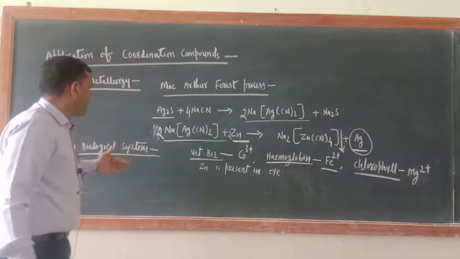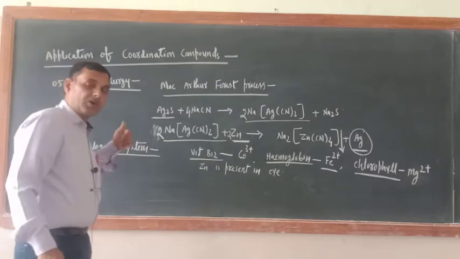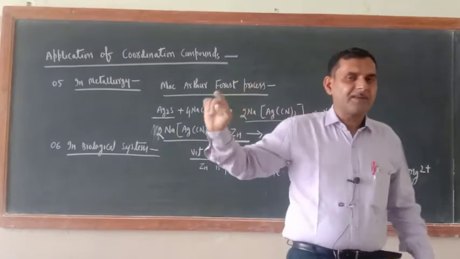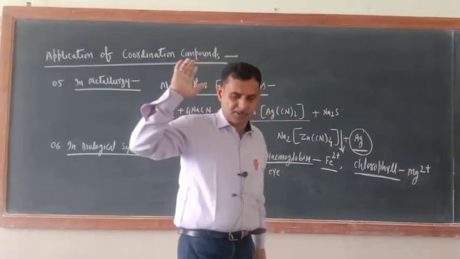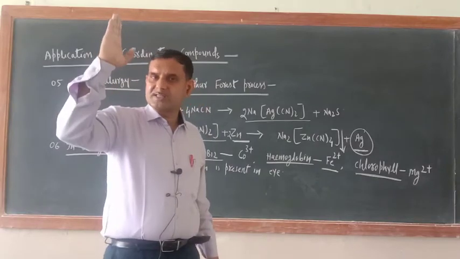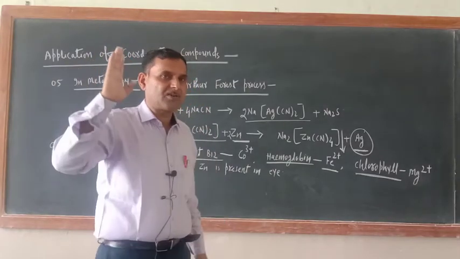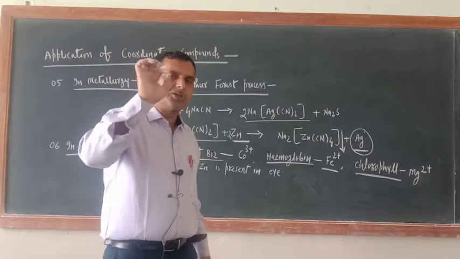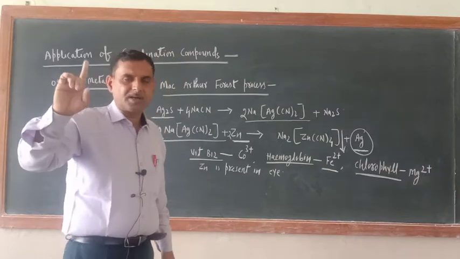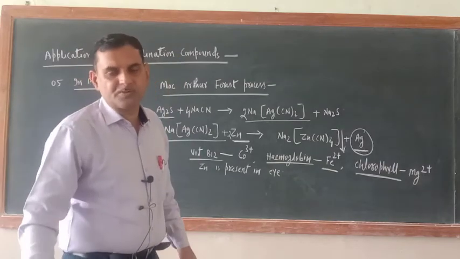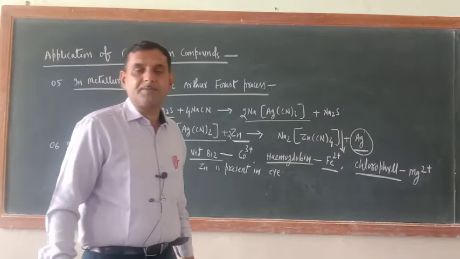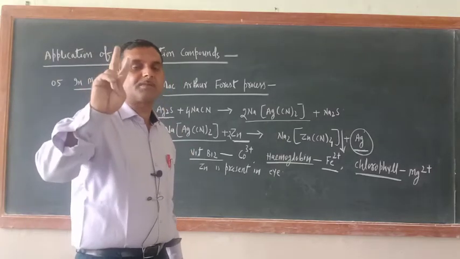Now the next application is in qualitative analysis. That is the big analysis, and I will explain it group-wise. Just see, first listen carefully. In qualitative analysis, ions are divided into groups. In the zero group, the ammonium ion is there. In the first group, Hg+ is there, Ag+ is there, Pb2+ is there. These are the first group members.